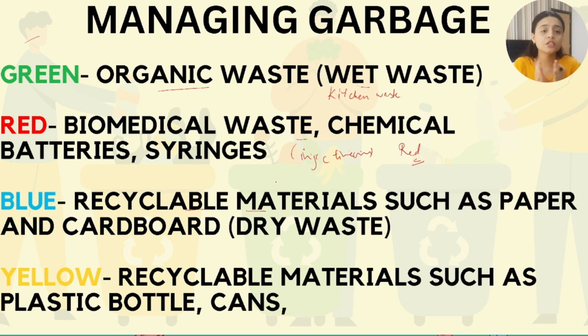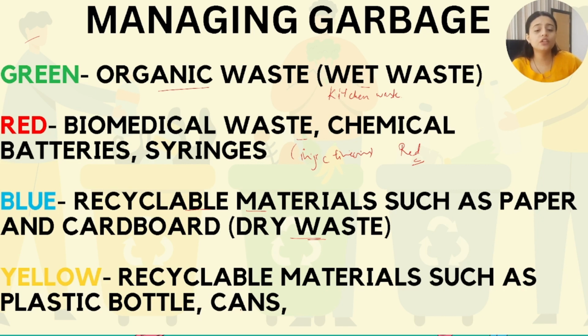So all the garbage which you can recycle properly is going to go in the stomach of the blue dustbin. We also refer to it as dry waste: the cardboard, the paper, and plastic that we can recycle are what we put inside the blue dustbin.